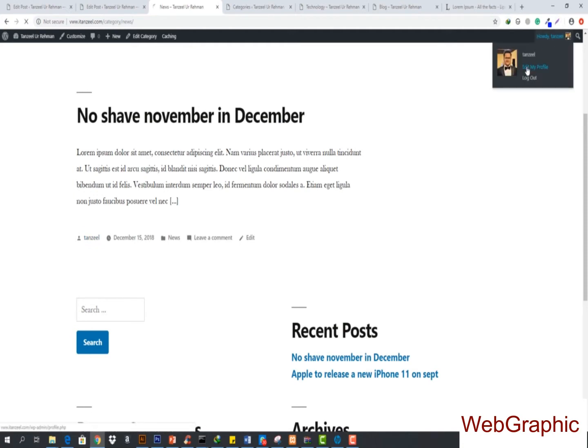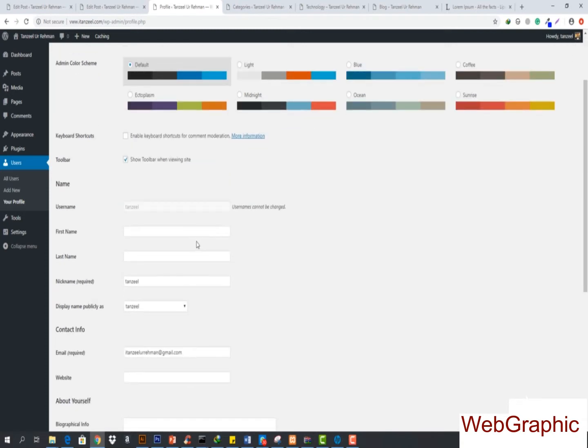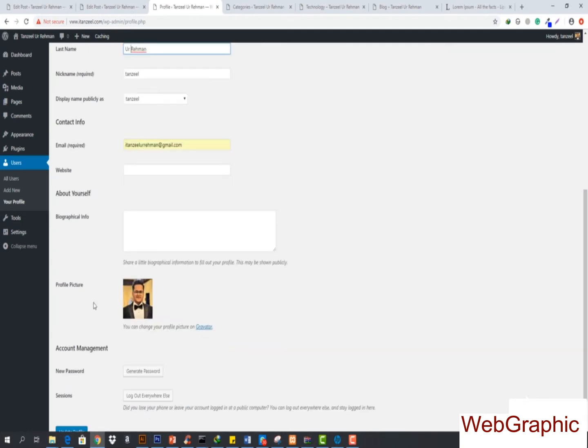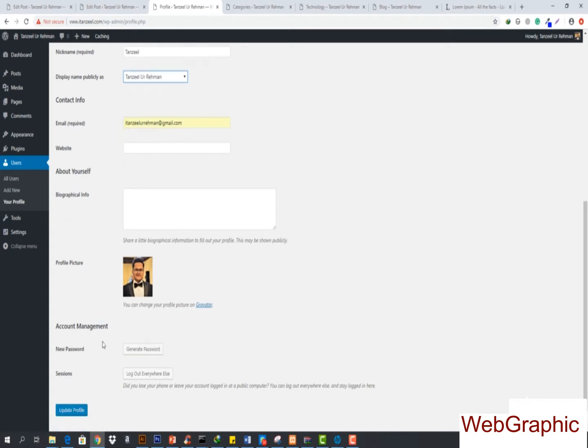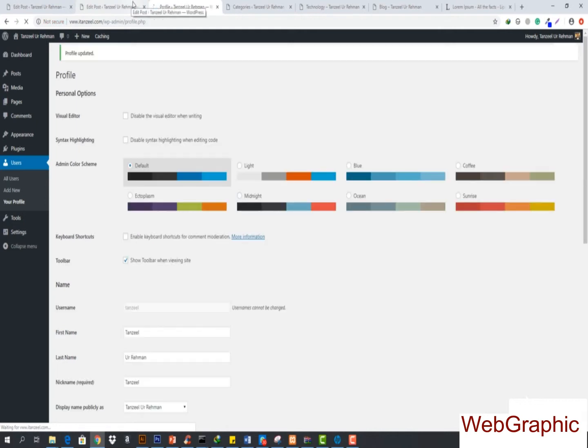So if I just hit edit my profile, and then I enter my name in here, and I go down, and my nickname is going to be this Tanzeel. So basically you can select how you want your name to be displayed. You can select that you want your full name to be displayed, like this, and then you can hit update profile. And now this is updated.